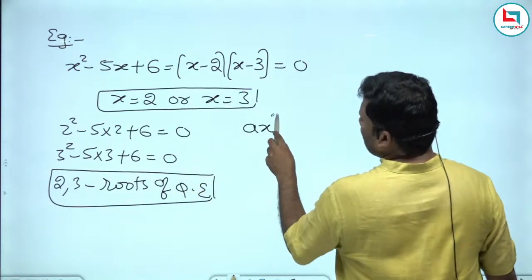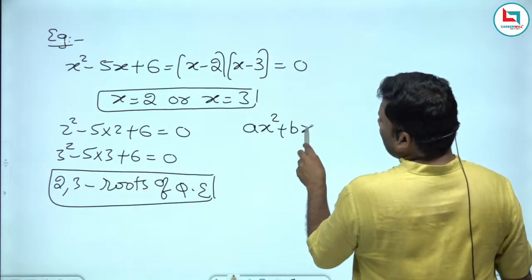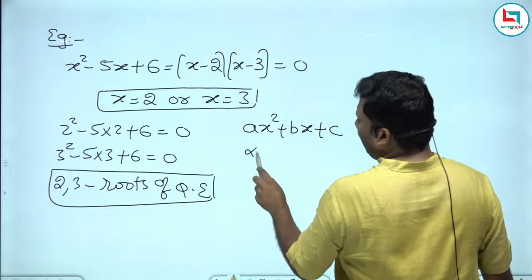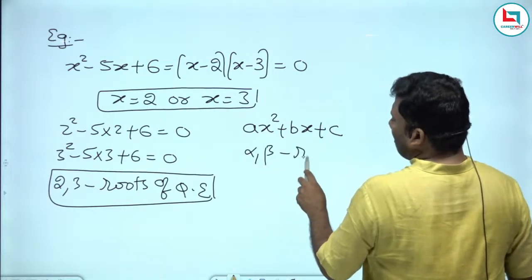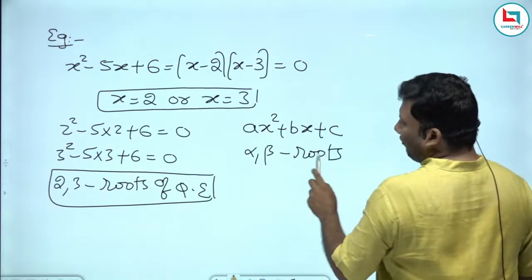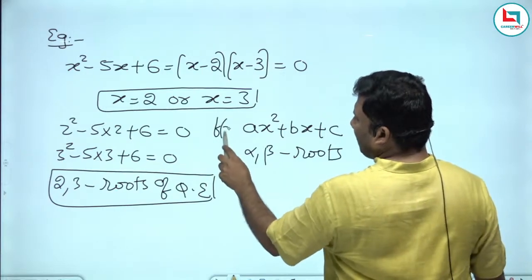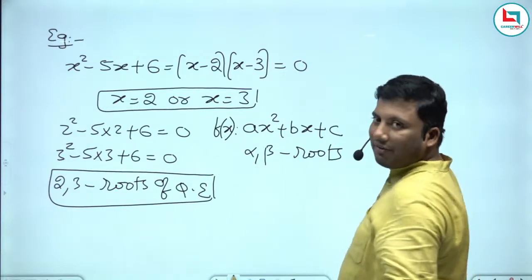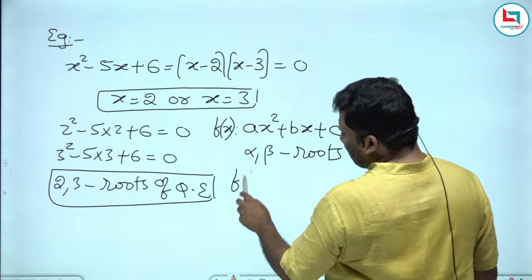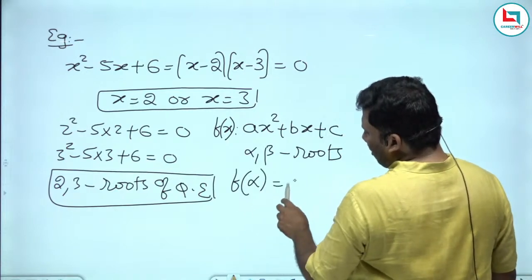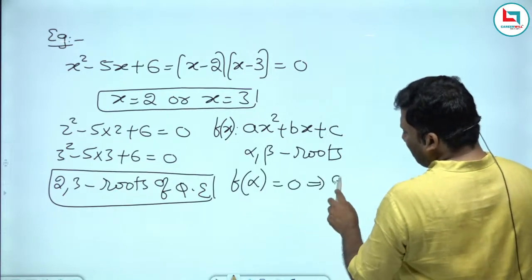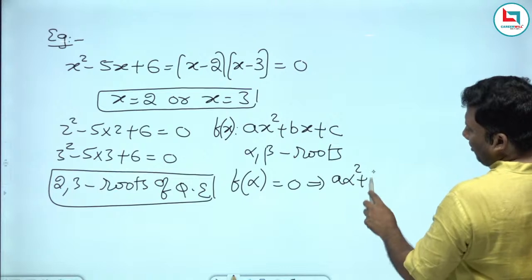If ax square plus bx plus c is a function of x, and alpha and beta are the roots, if I substitute alpha, it should give me 0.